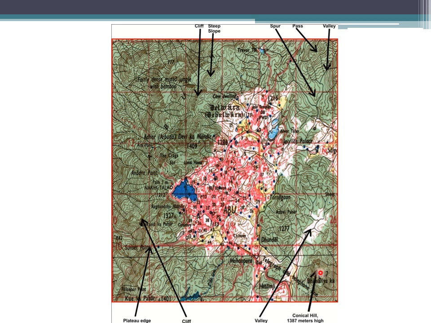There is a conical hill which we have seen. Now this is the plateau, for example. So this is the map of Mount Abu. You must have gone to Abu. You must have enjoyed your vacation.